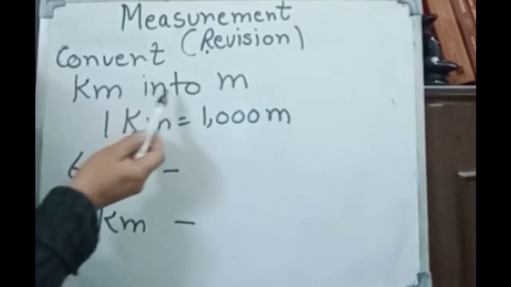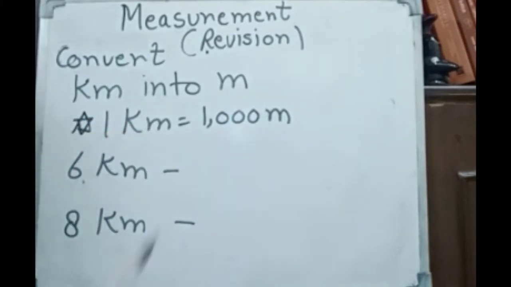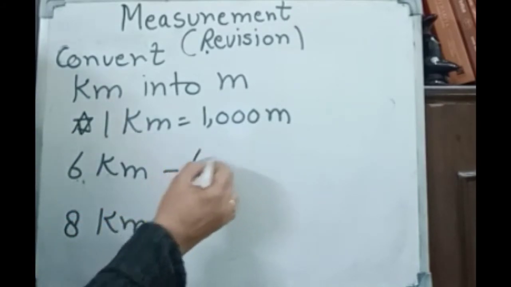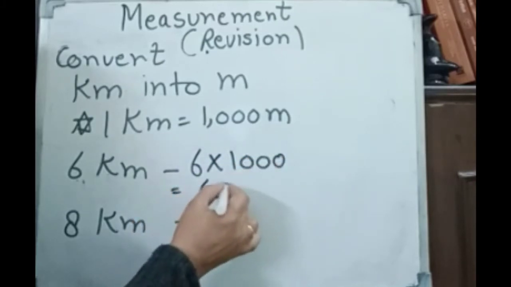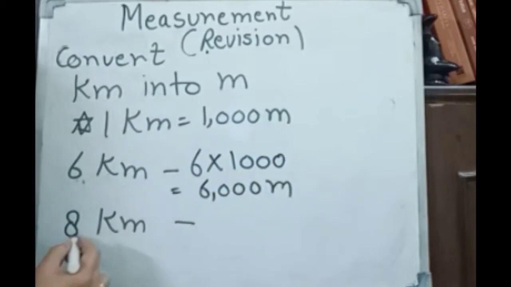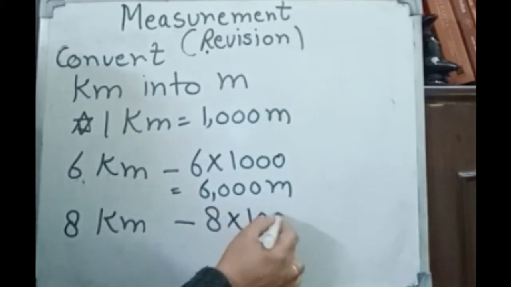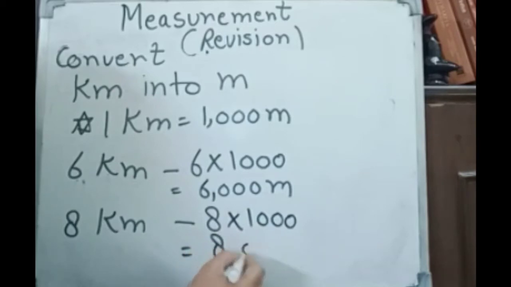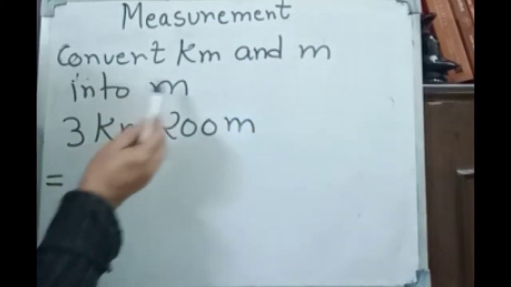Here convert kilometer into meter. So this point is must. You have to write 1 kilometer is equal to 1000 meter. Now what to do? 6 kilometer means 6 into multiply by 1000. So what will be here? 6000 meter. Same here, 8 kilometer. 1 kilometer we have 1000 meter. So 8 kilometer, 8 multiply by 1000. So we have 8000 meter, like that.